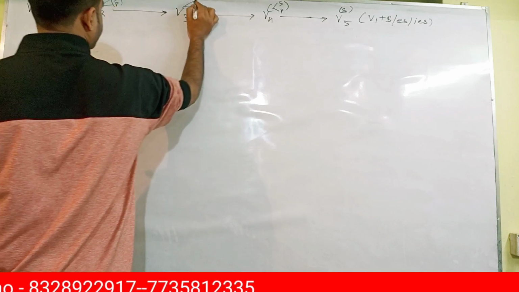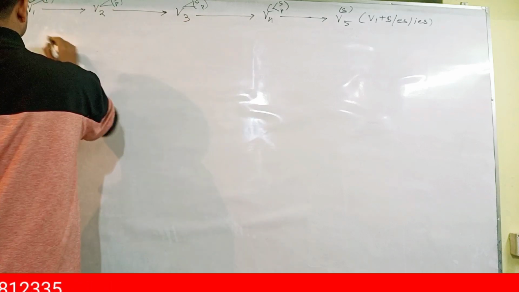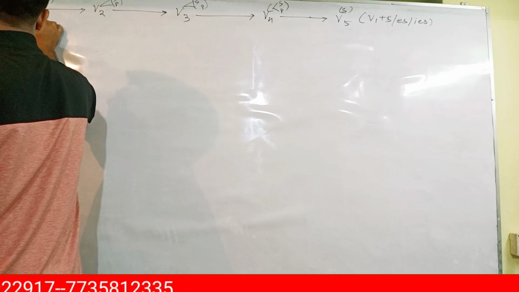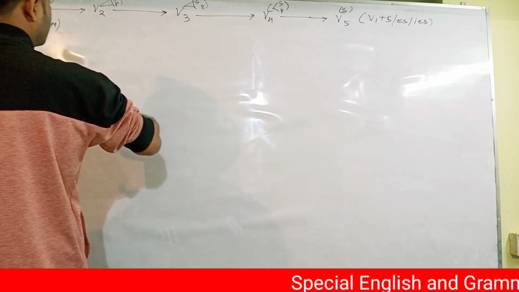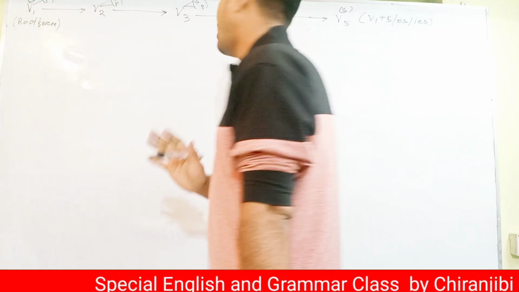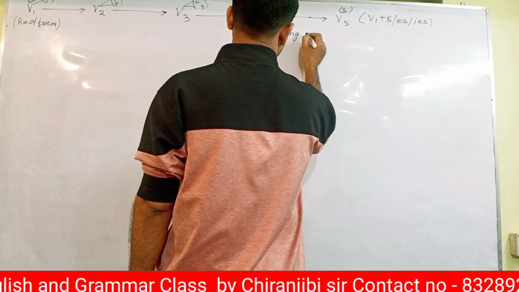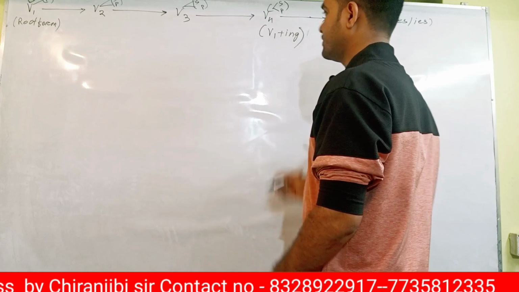Clear? Sometimes the V1 form is called the root form also. Later you'll get to know what the root form of the verb is. Sometimes, not always. V4 means V1 plus ing becomes V4.